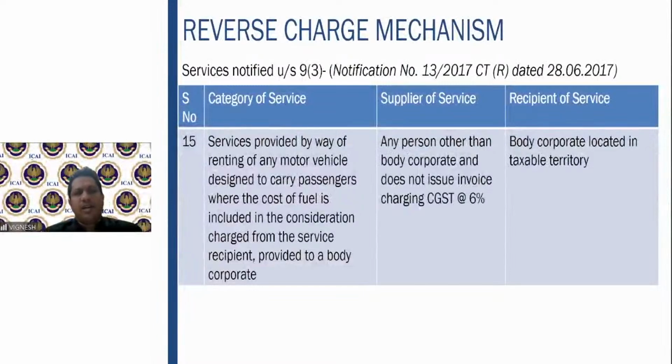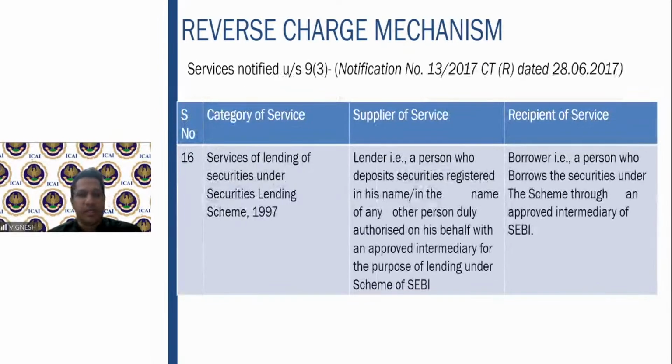Then services provided by way of renting of motor vehicle designed to carry passengers, where the cost of fuel is included in the consideration charged from the recipient, provided to a body corporate. The supplier is any person other than body corporate, does not issue an invoice charging GST, CGST at the rate of 6%. Okay. So if I am providing a motor vehicle on rent, in that I'm including the cost of fuel also, and it is designed to carry passengers. The supplier of service can be anyone other than body corporate and does not issue an invoice at 6%. Similar to goods transport agency, but here it is called renting of motor vehicle. The recipient is a body corporate located in the taxable territory.